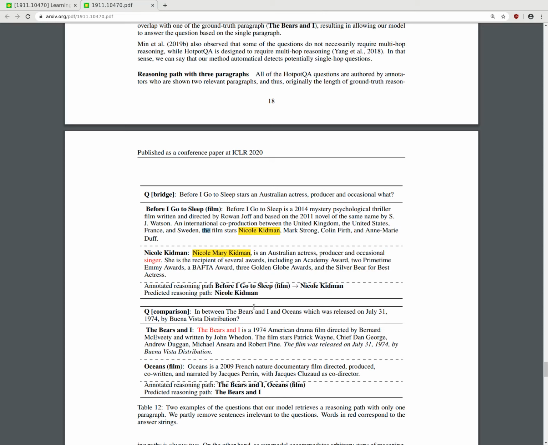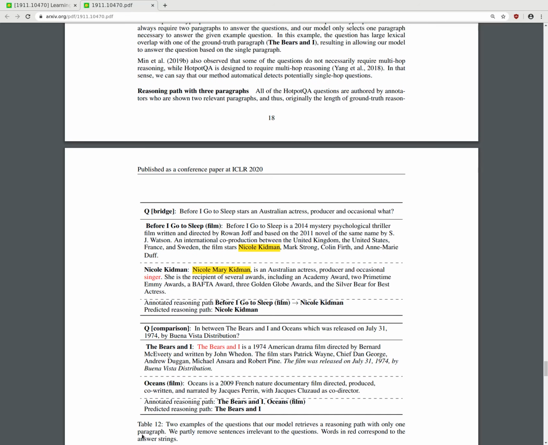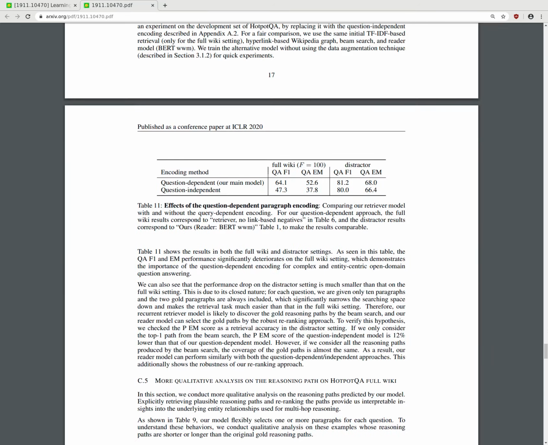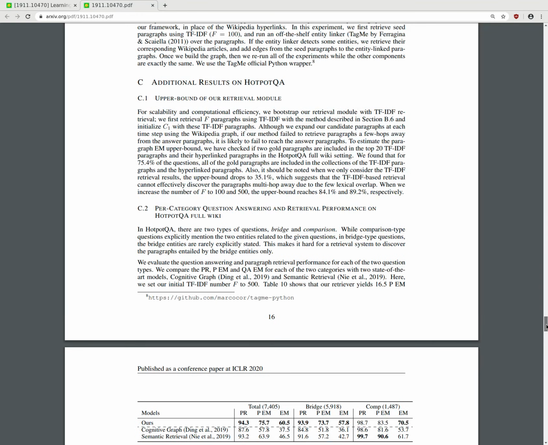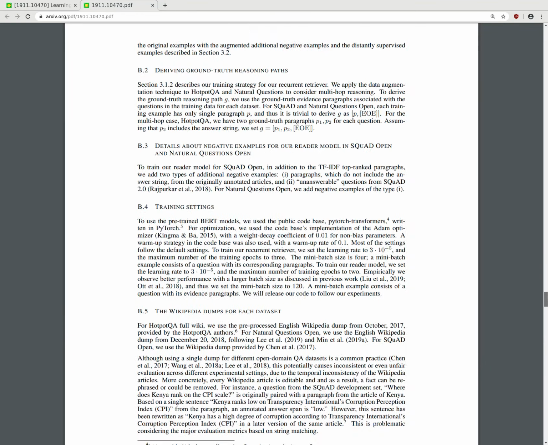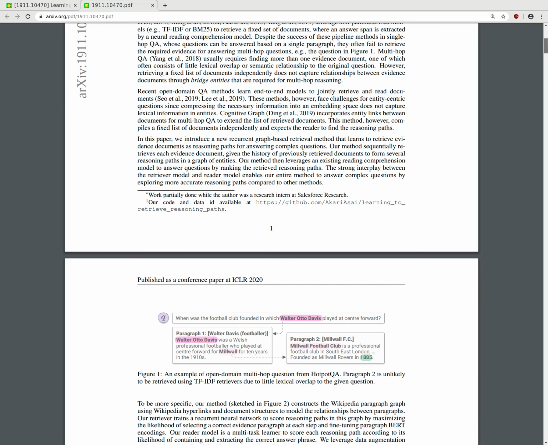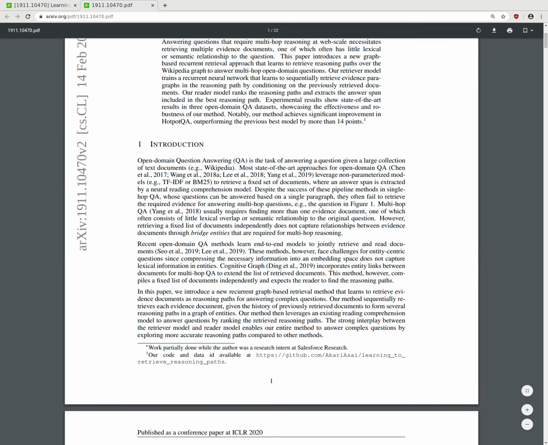So which of the two was released on July 31, 1974? I mean, the questions are written really strangely. It's sometimes hard to understand what they mean, but I guess the model is doing quite well then.